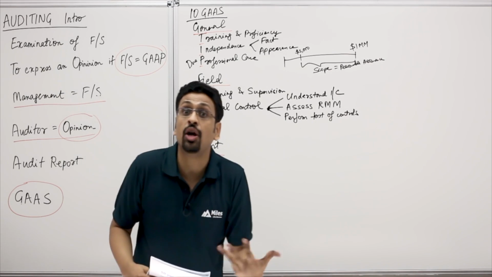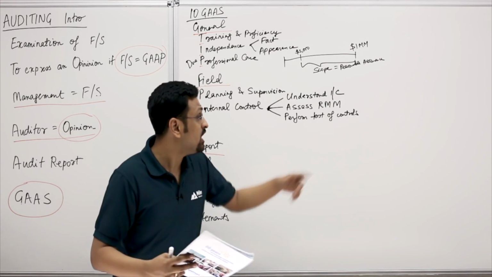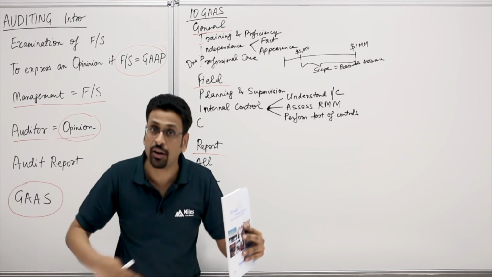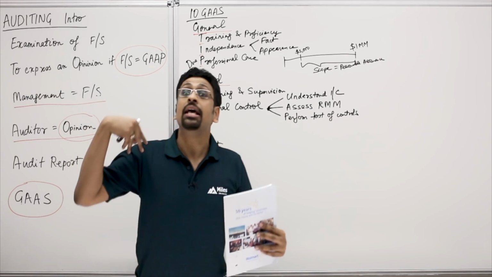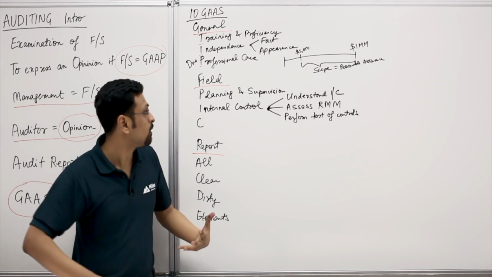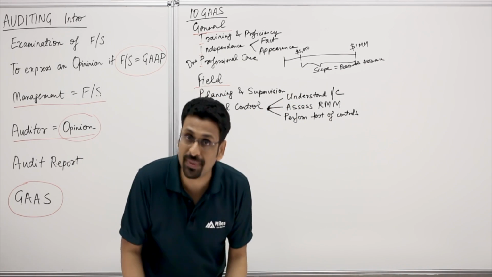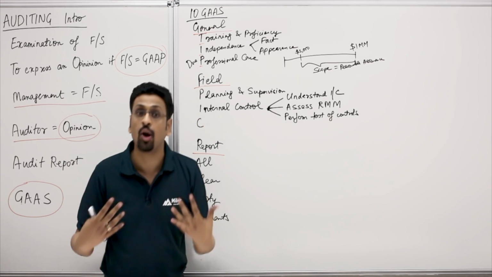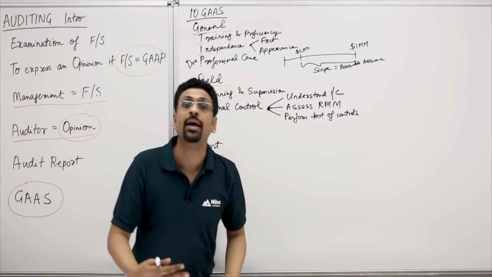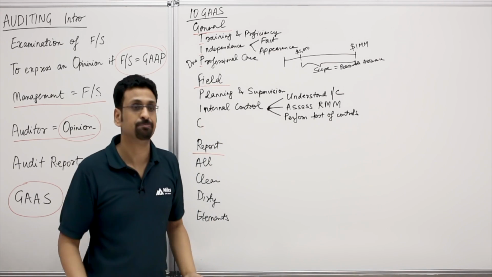The second part, the last audit procedure, is substantive testing, when we do a test of the dollars that you have here. So guys, we are doing test of controls and we also do substantive testing. Test of controls is testing the controls that the management has in place. Substantive test is basically the test of the dollar numbers that you have on the financials here. So once again, we understand internal control, which helps us assess the risk of material misstatement of these financial statements, whether due to error or fraud, which again helps us determine the nature, the extent and timing of audit procedures, which include the test of controls and substantive testing.